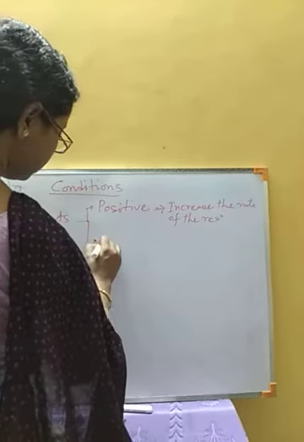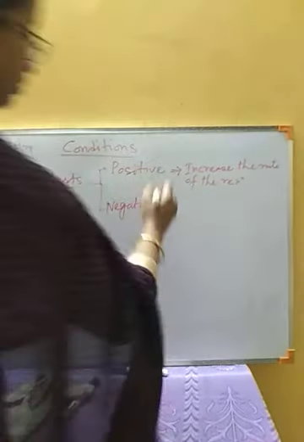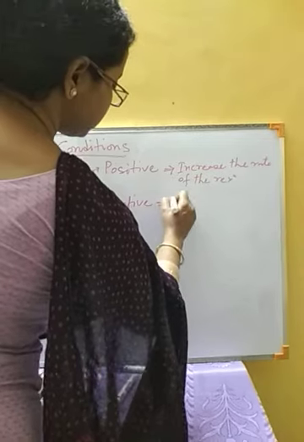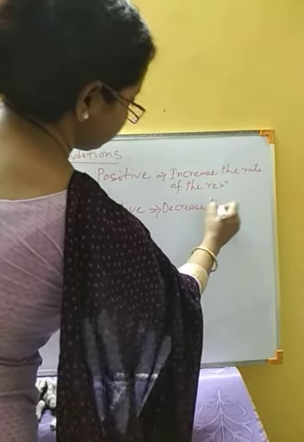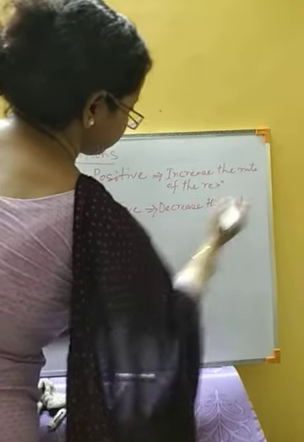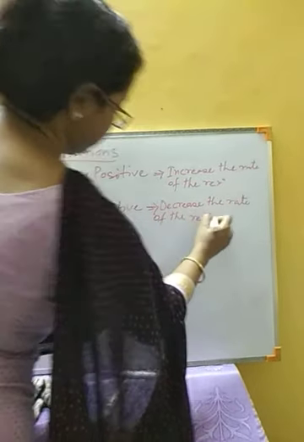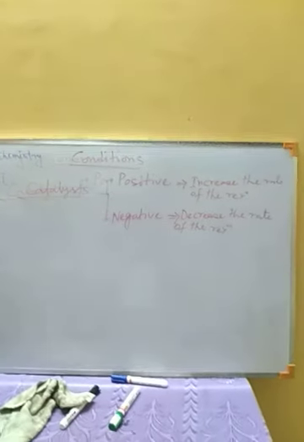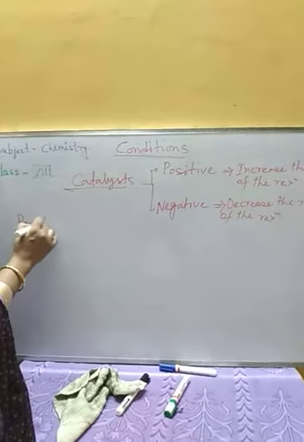Negative catalysts are those catalysts which will decrease the rate of the reaction. Now, first of all, we are going to discuss positive catalyst.